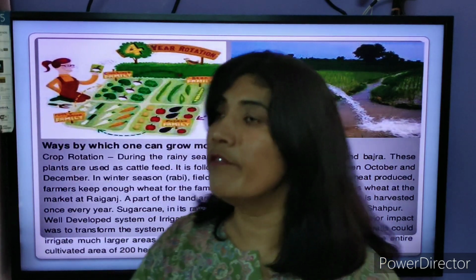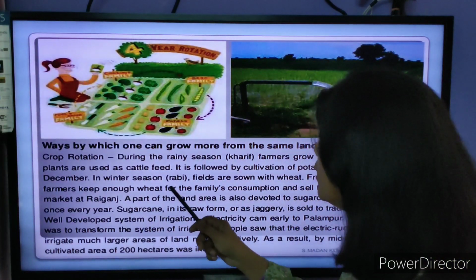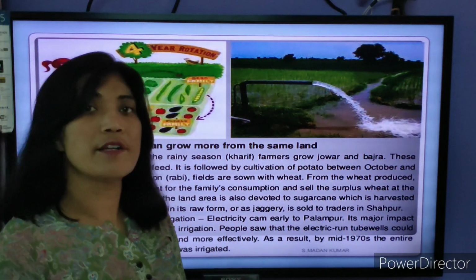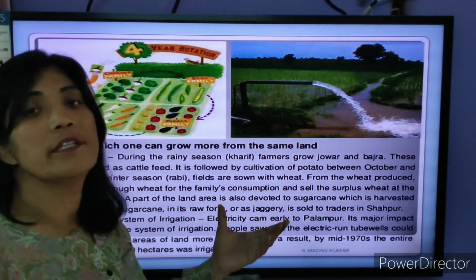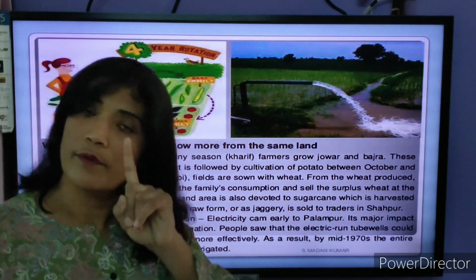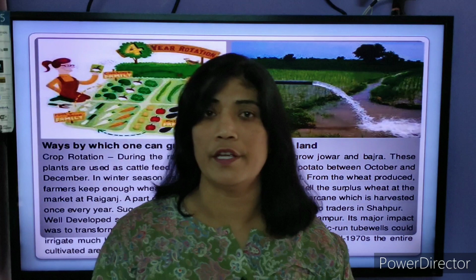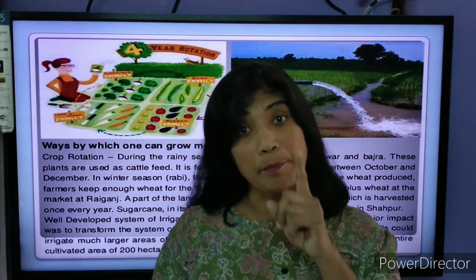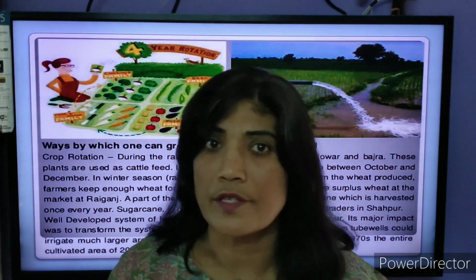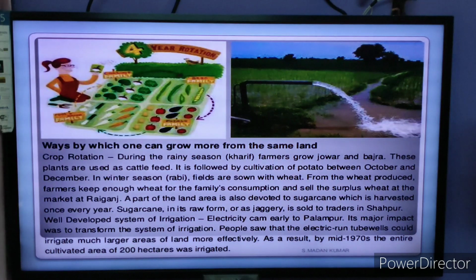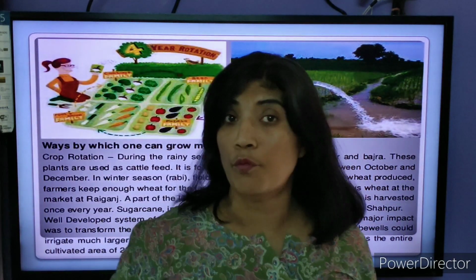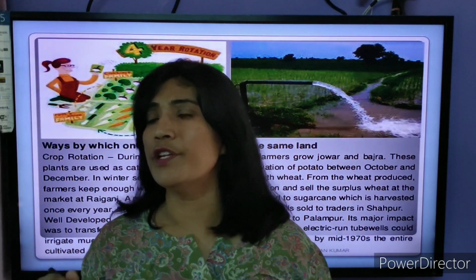Not only that, they also used to grow sugar cane, once in a year. Sugar cane plantation is done, and they cultivate it throughout the year and harvest in 1 year. Sugarcane cannot be harvested in 3 or 4 months. It needs a complete year for a better harvest and better production. So crop rotation is one such example by which you can grow more on the same piece of land.